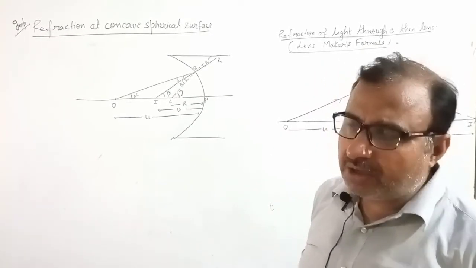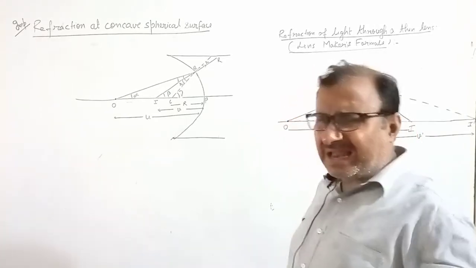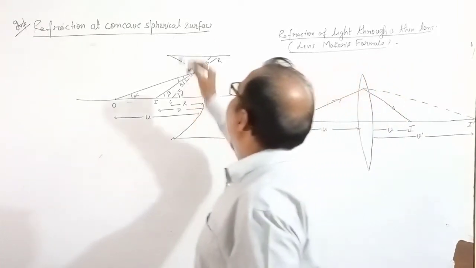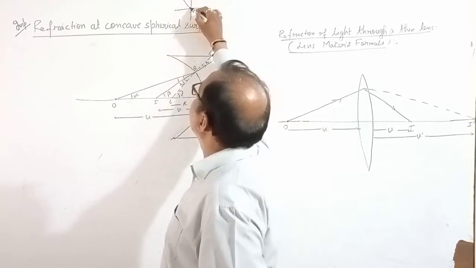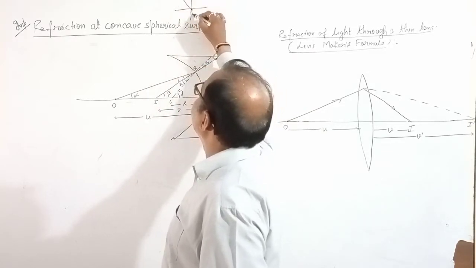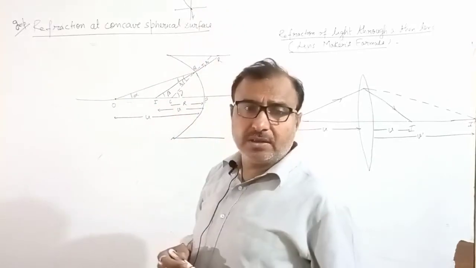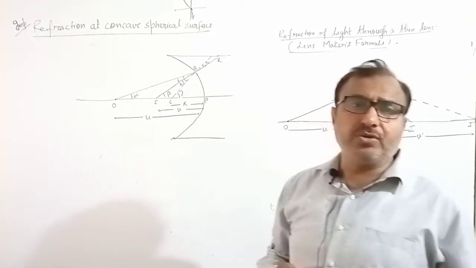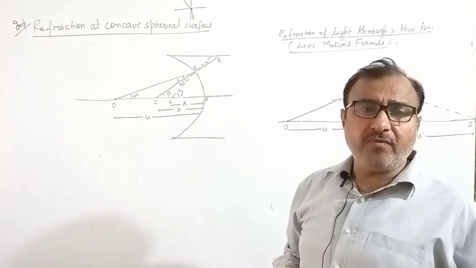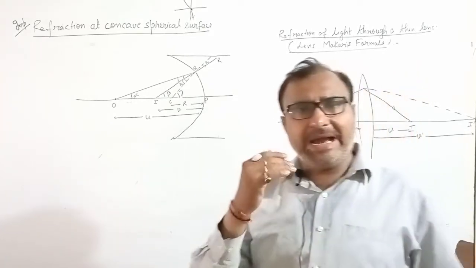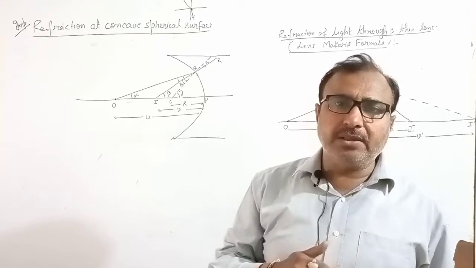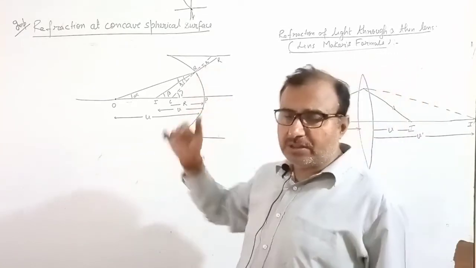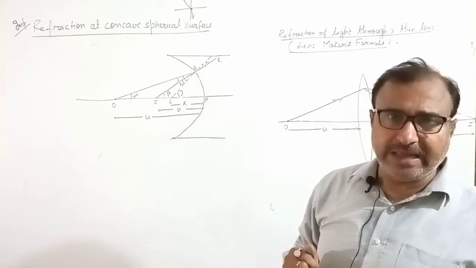What is refraction? But I would like to tell you something. When light travels from one medium to another medium, it bends from its path. This bending of light is known as refraction of light. जब लाइट एक मीडियम से दूसरे मीडियम में जाती है तो अपने पास से बेंड हो जाती है, मुड़ जाती है.